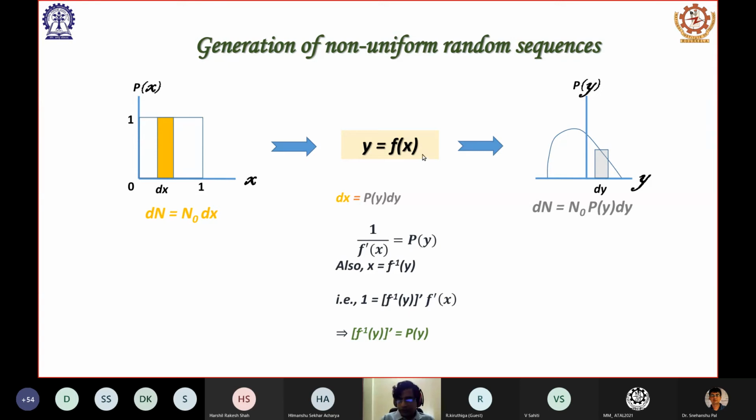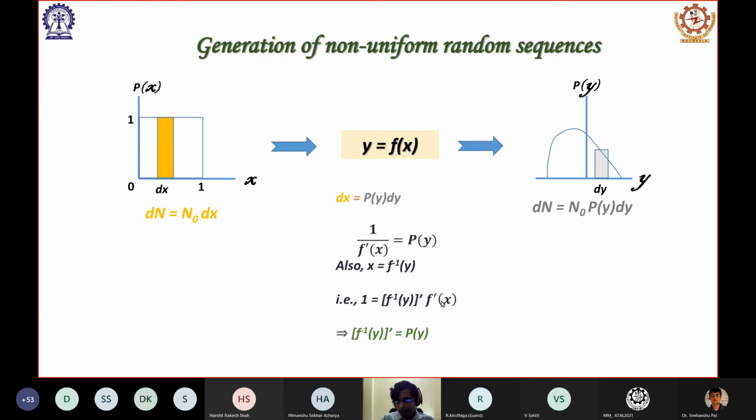Also, since y is equal to f(x), we know that x is equal to f inverse of y. Now if I take the derivative on both sides, I get 1 is equal to the derivative of f inverse of y with respect to y, multiplied by dy by dx, which is f prime x. dy by dx is f prime x, here you can see.